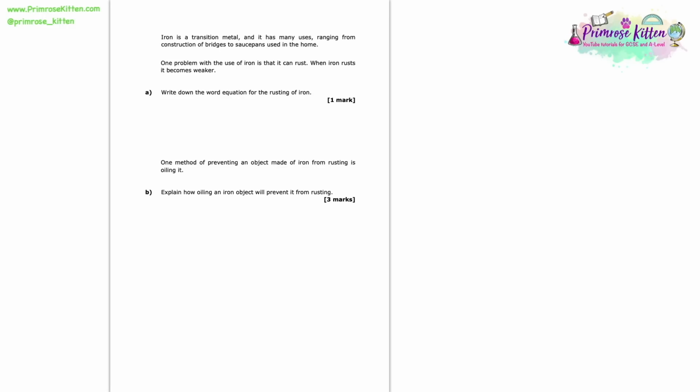This equation is one that we need to learn. So we need to know that iron plus water plus oxygen, the 2 things needed to be added to iron for rust to happen, makes hydrated iron(III) oxide. And notice we don't just say makes rust. I think the trickiest bit of this equation is that product, hydrated iron(III) oxide with Roman numerals for the 3. So if you don't know that already, get learning it.